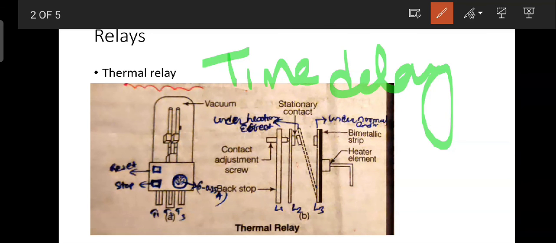Time delay relay. So it is also called a time delay relay. The thermal relay is also called a time delay relay. Remember that.